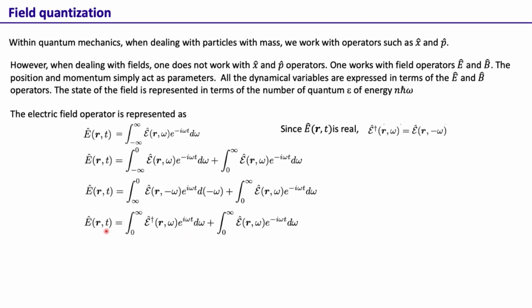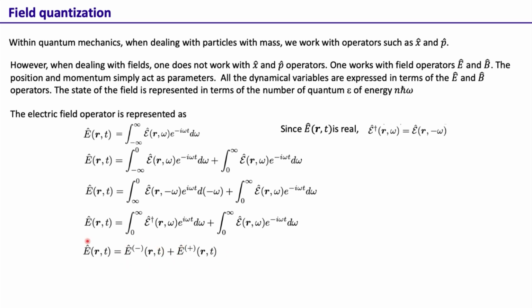So the electric field operator, we can write it in this manner in the frequency domain, and this we see has the positive frequency part, and this one is the negative frequency part. So we write this one as E plus and this one as E minus.